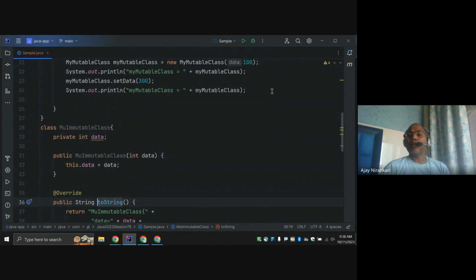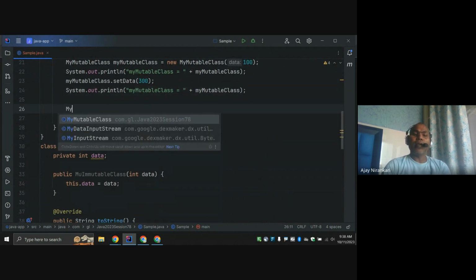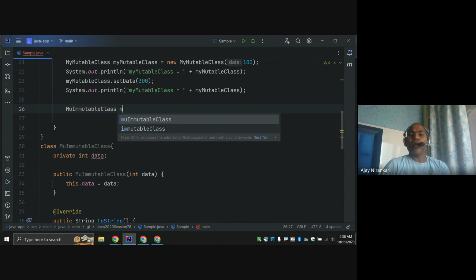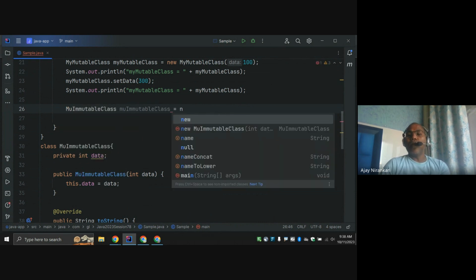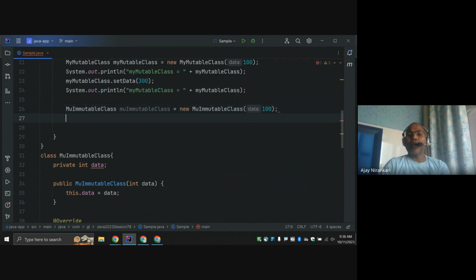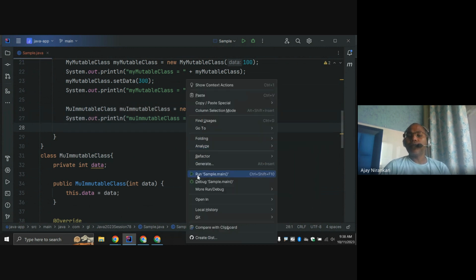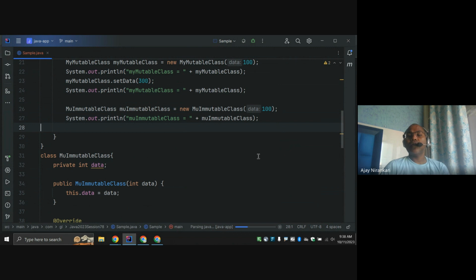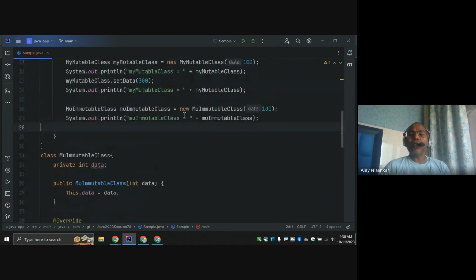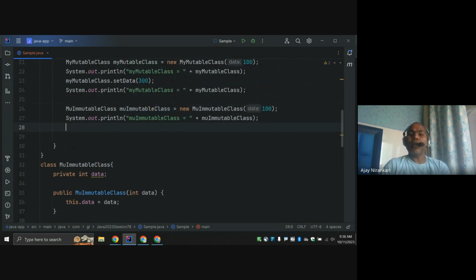And let's give some example. My immutable class object equal to new immutable class and pass like 100, right? And I just print them. So immutable also has 100. But in this immutable class, there is no method like dot set something, set value, change value, right? There is no such method.